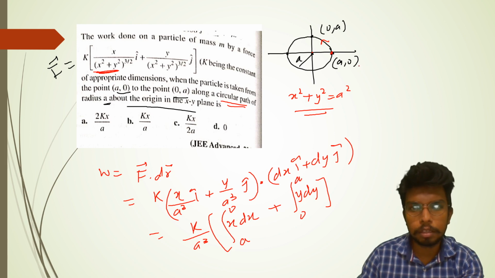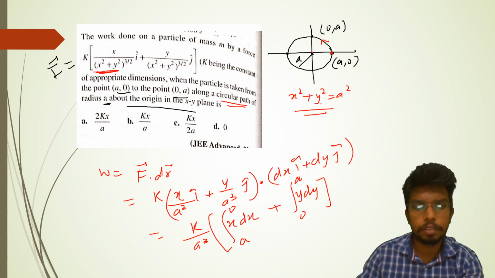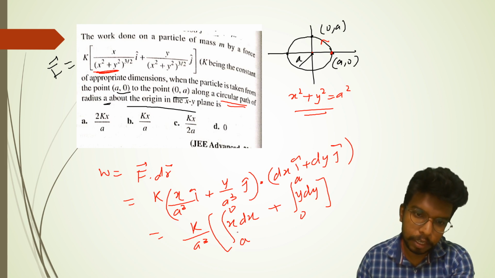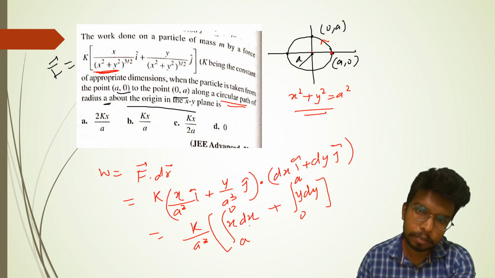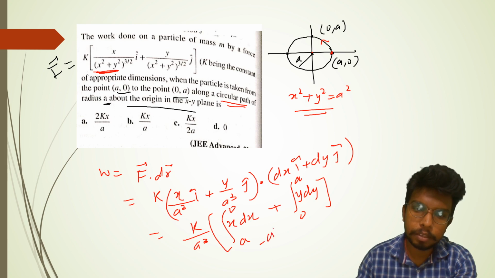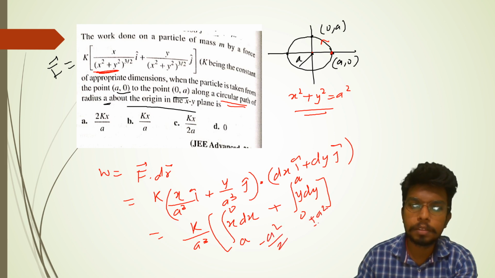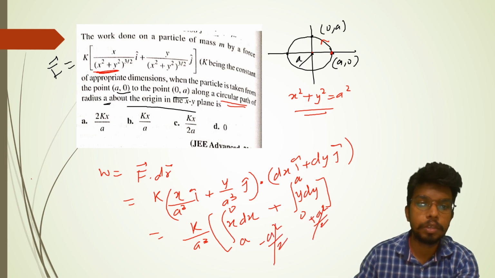Yeah, is this the case? Yes, y is changing from 0 to a. So if we solve it, x dx, this is going to be x square by 2, and it will come out to be minus a square by 2, and this will come out to be plus a square by 2. This will vanish out. The work done will come out to be 0.